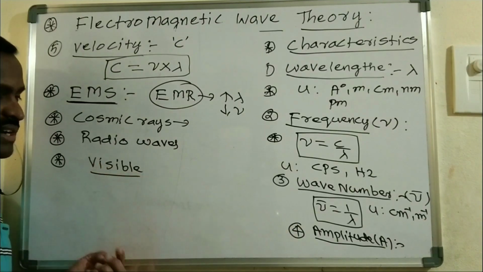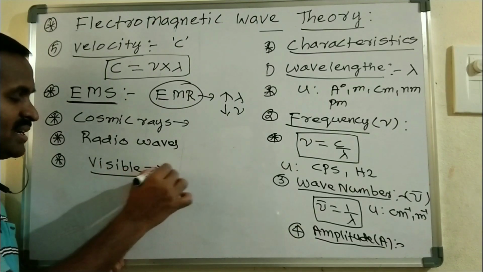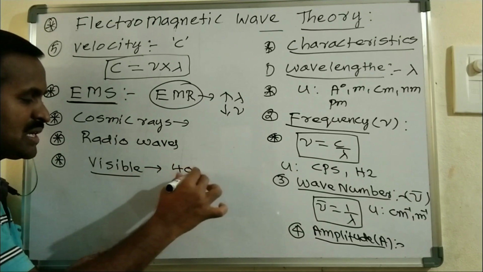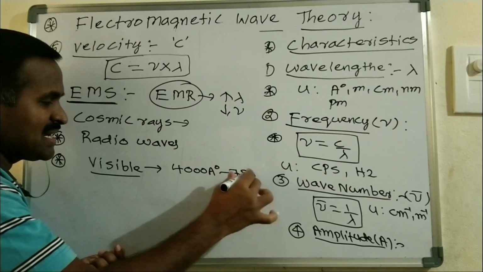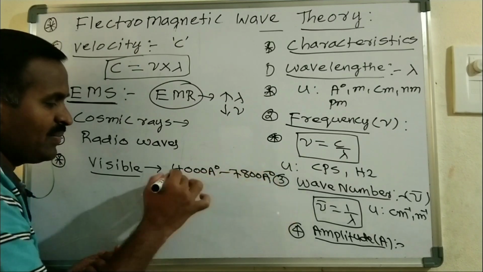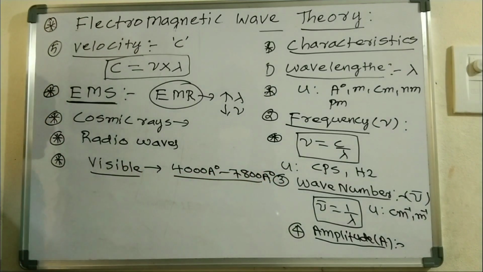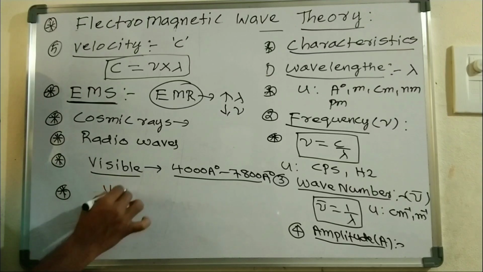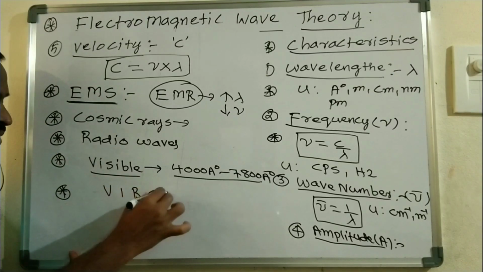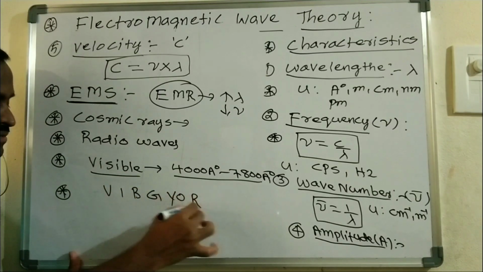The visible range of radiation varies from 4000 angstroms to 7800 angstroms. Only this visible range of radiation appears with different colors, and only this can we see with our naked eye. It appears as the VIBGYOR colors.